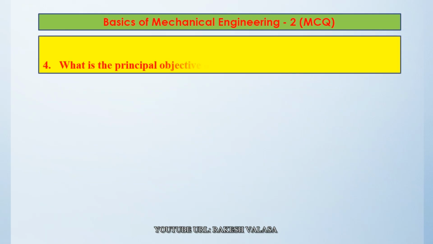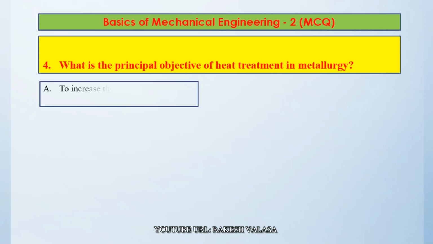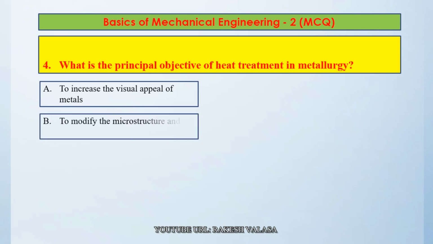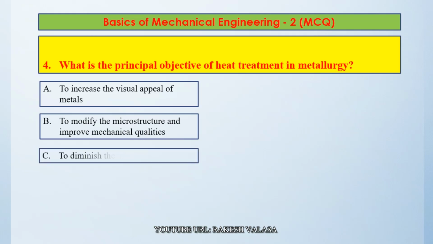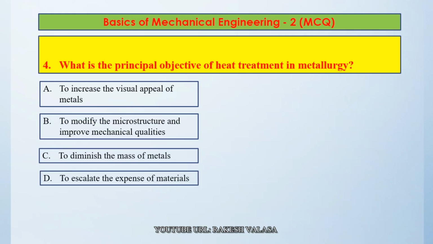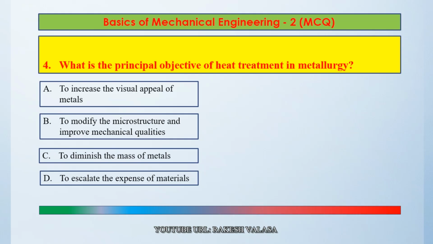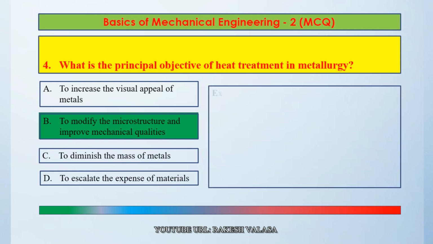Question number 4. What is the principal objective of heat treatment in metallurgy? Option A, to increase the visual appeal of metals. Option B, to modify the microstructure and improve mechanical qualities. Option C, to diminish the mass of metals. Option D, to escalate the expense of materials. The correct answer is option B, that is to modify the microstructure and improve mechanical qualities. Let us see the explanation.